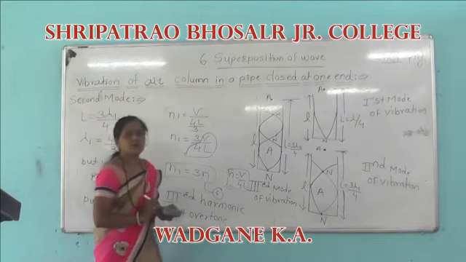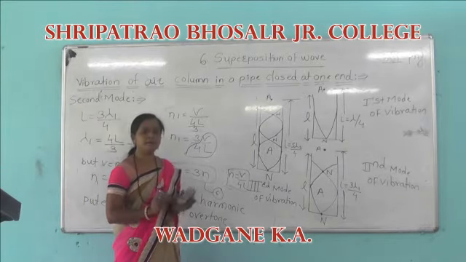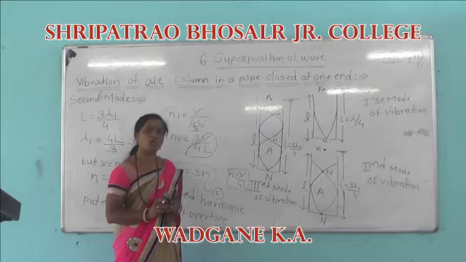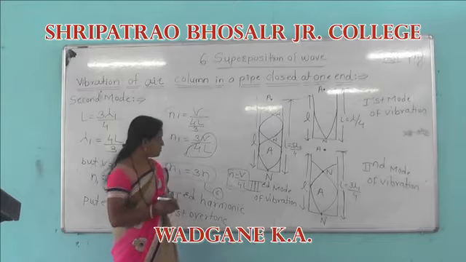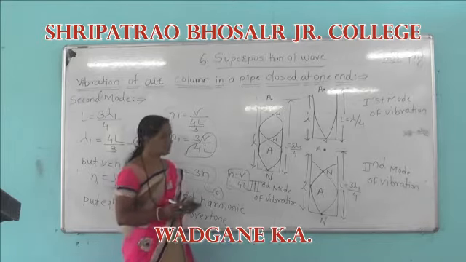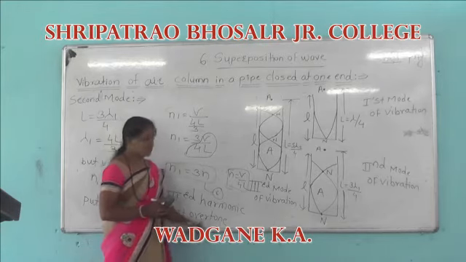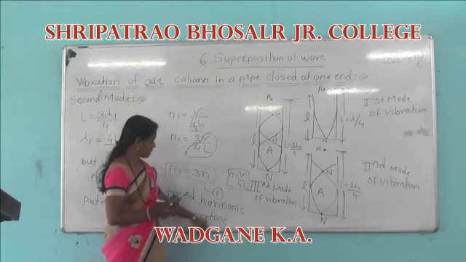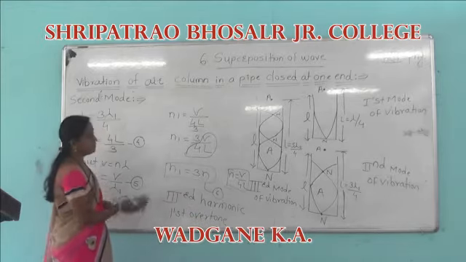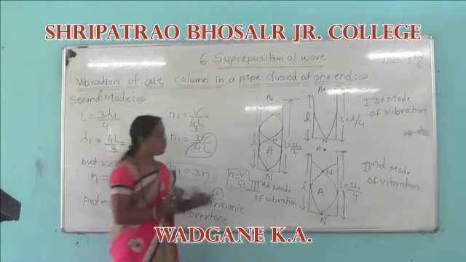We know that harmonic means the minimum or lowest frequency, and overtone means the integral multiple of the higher frequency. This is for the second mode of vibration.